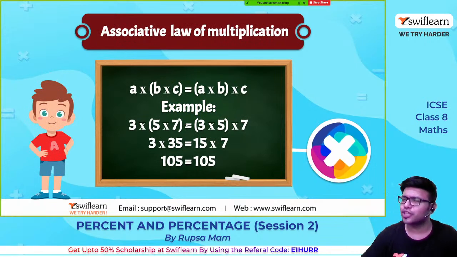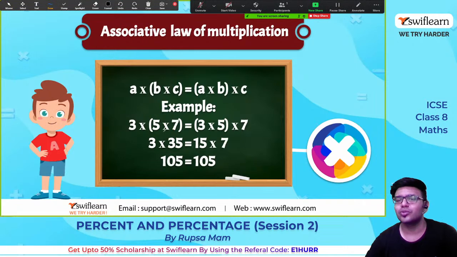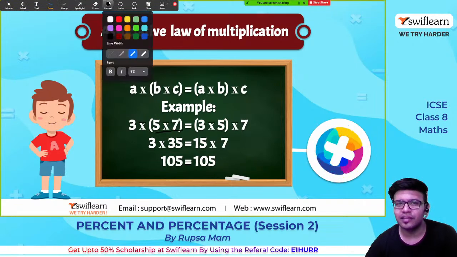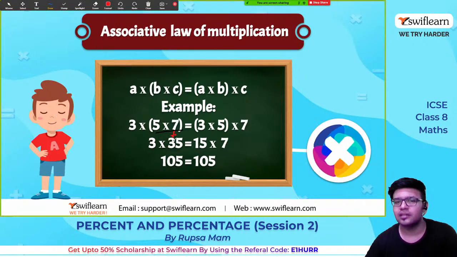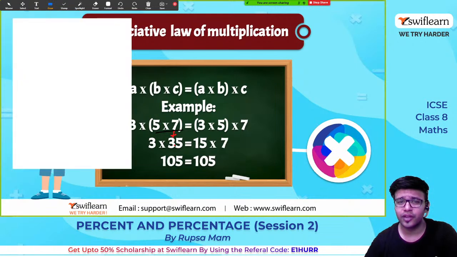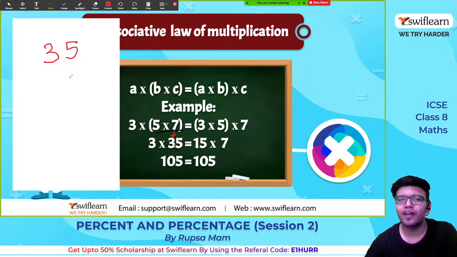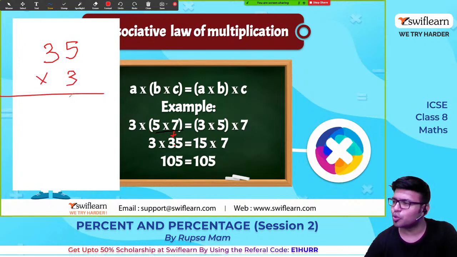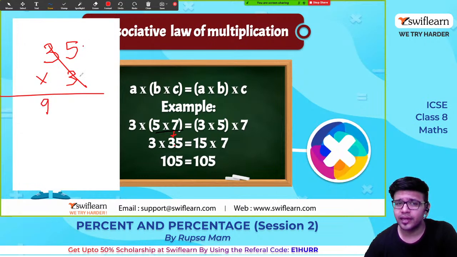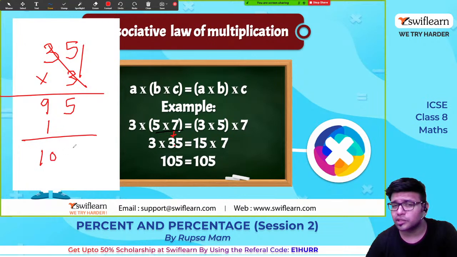Associative law of multiplication, same thing. So 7 5s are 35 and 35 times 3. Here, guys, I will teach you an easy trick of multiplication. This is the Vedic maths trick, and it is very easy. 35 times 3, guys. Whatever answer comes, write it slanting. 3 times 3 is 9. 3 times 5 is 15. I have written it slanting. Add them, I get 105.